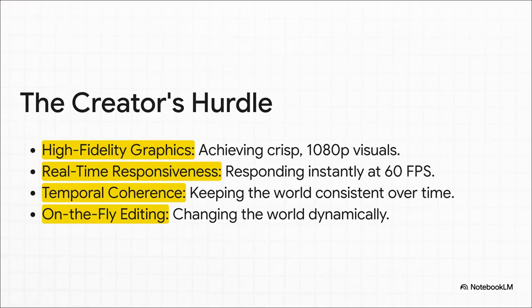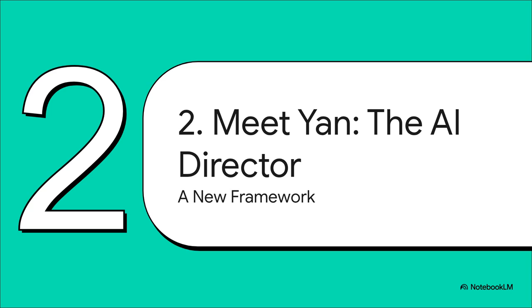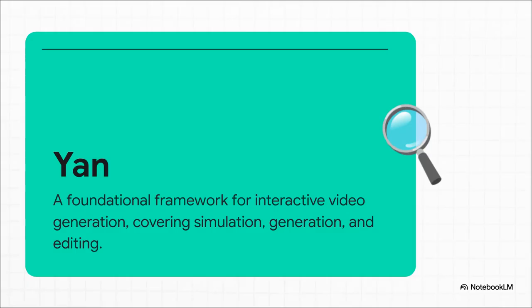So here's the real trick. Right now, most AI video models can do maybe one or two of these things well. You might get gorgeous high-res graphics, but they take forever to generate. Or you get real-time interaction, but it looks super low-res and blocky. To get that truly immersive feeling, you need all four of these things firing on all cylinders, all at the same time. And that's exactly where this new framework called Yan comes into the picture. It's a foundational system that was specifically designed by a team at Tencent to tackle these exact hurdles we've just been talking about.